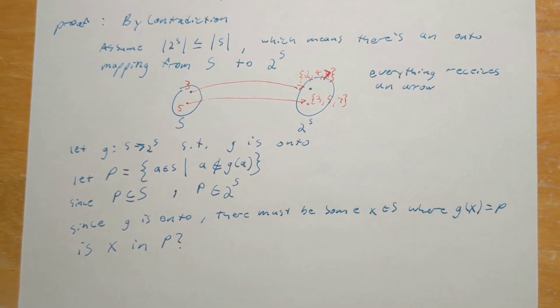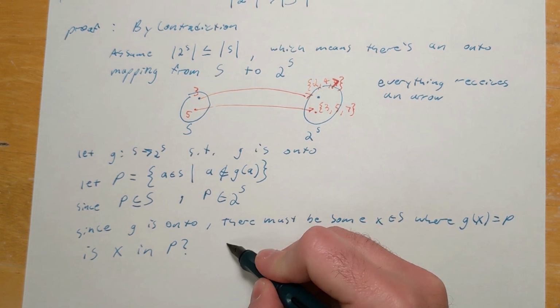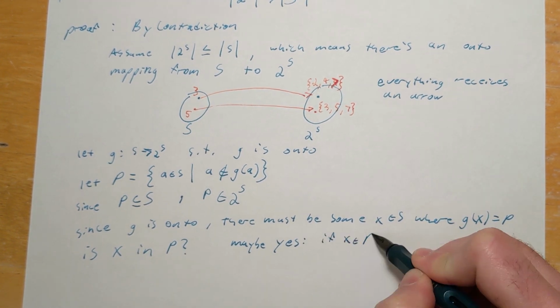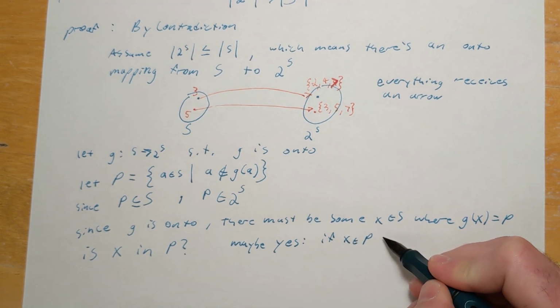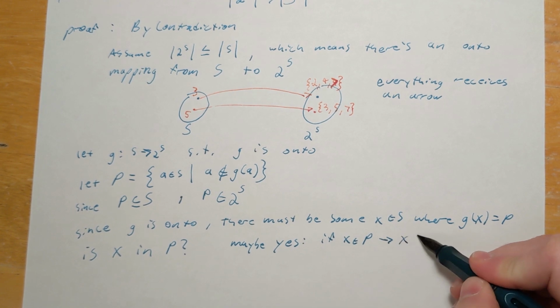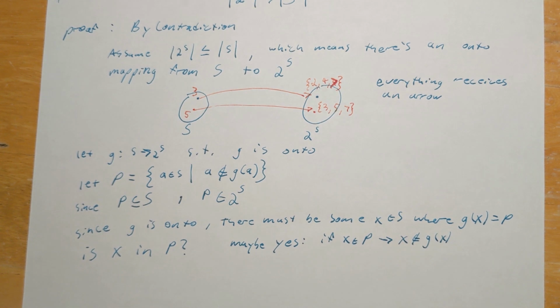And what we're going to see here is that we can't answer this question. Now, this is just a yes or no question, so the answer better be yes or no. Let's try to figure out what that answer is. So maybe it's yes. So let's say that the answer to this question is yes, X does belong to P. So if X belongs to P, then that implies, by the definition of P, that X does not belong to G of X. So P was the set of all things that don't belong in the set they map to.